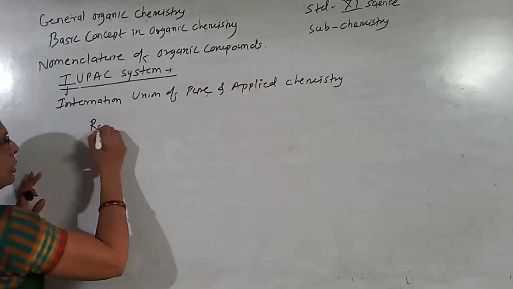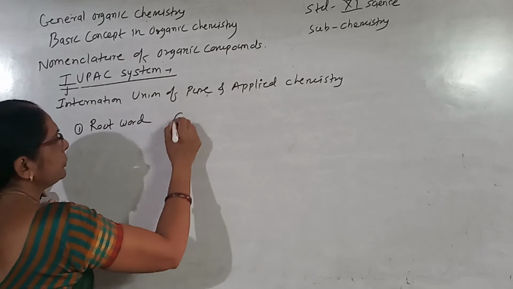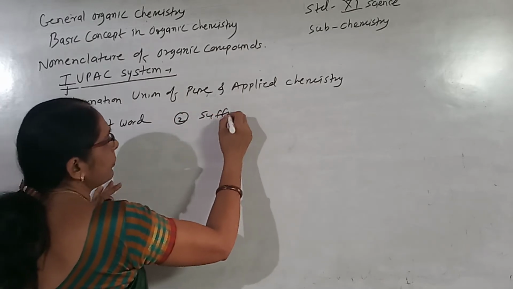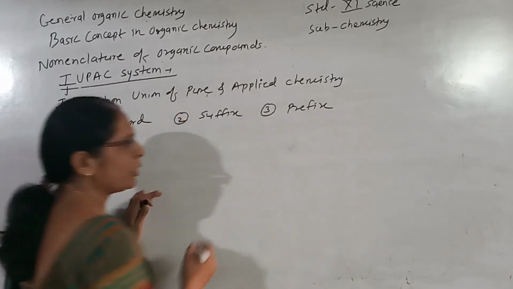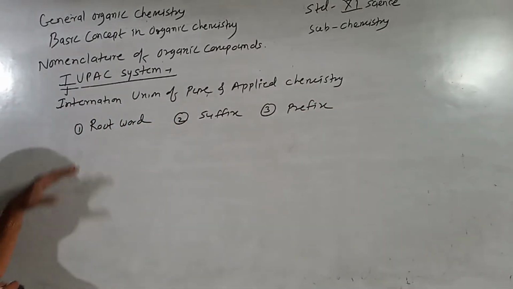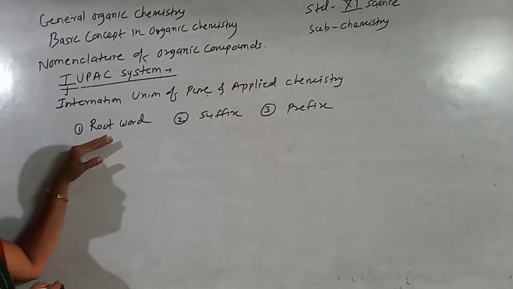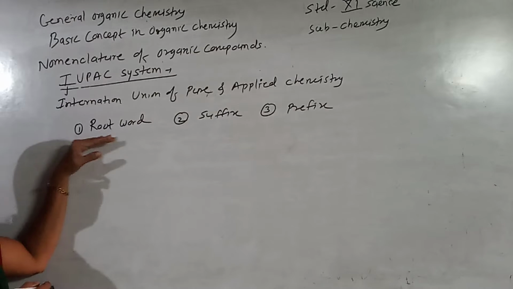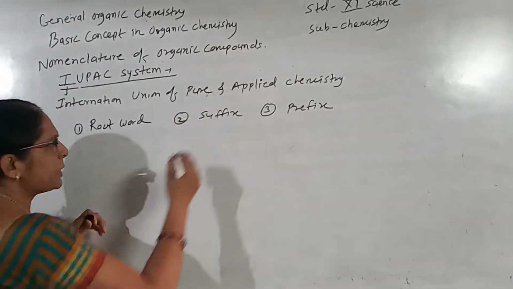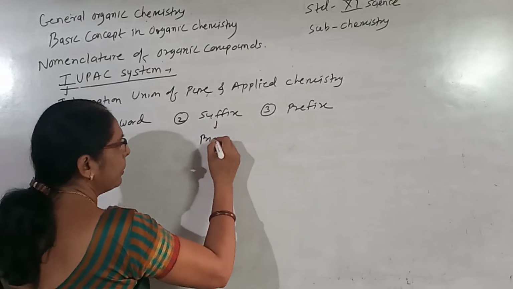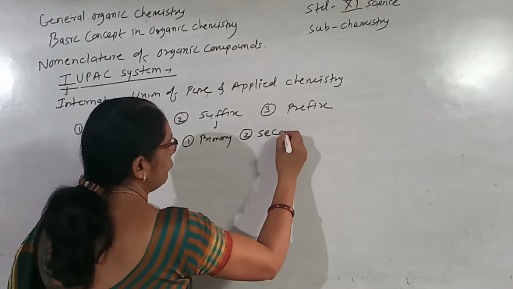The IUPAC system considers three important parts. The first is the root word, the second part is the suffix, and the third part is the prefix. So while writing the name of any organic compound, we have to consider these three important parts: the root word, the suffix, and the prefix. The suffix can also be divided into two types: primary suffix and secondary suffix.